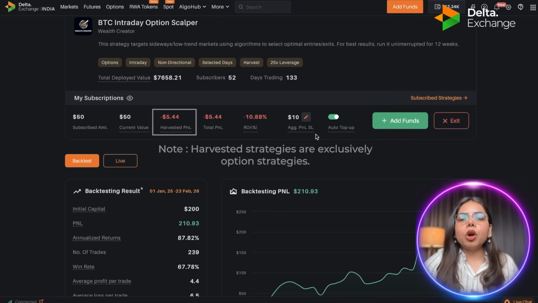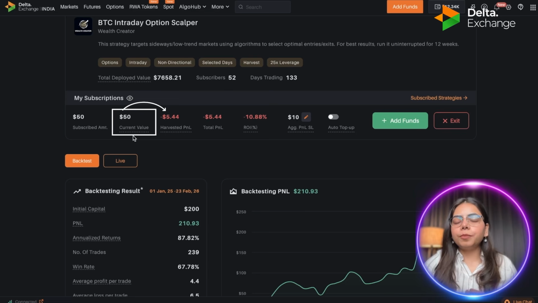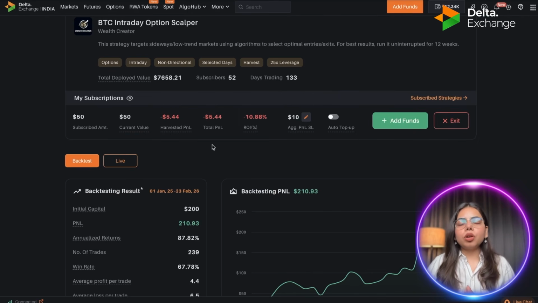Now let me tell you, what if you have changed your mind and now you want to switch off the auto top up. Let's suppose I have switched off the auto top up, and now this strategy will run only on the current value, only on the remaining amount. In case of profit, if you incur profit more than your subscribed amount, that is more than $50, that profit will get added to your harvested PNL and so to your total PNL. So always make sure how you want to run your strategy, with auto top up or without auto top up. Both of the features have their own benefits, so see what suits you more.